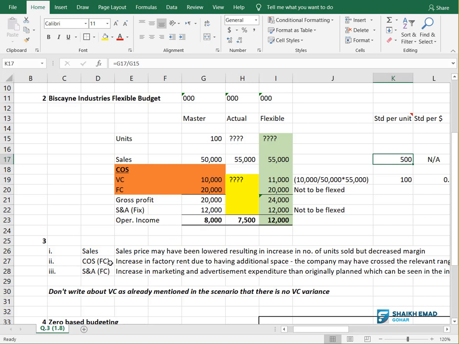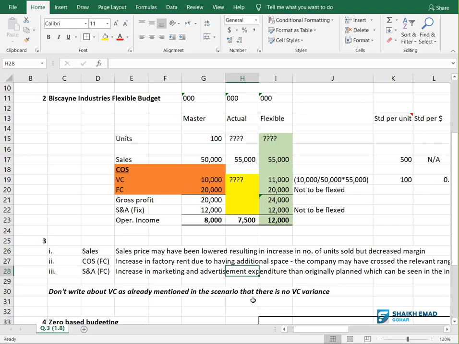Now, the second point you can write is due to cost of sale, fixed cost. What is fixed cost? In cost of sale, it results from production overheads, the production cost. For example, an increase in factory rent due to having additional space. We were having a certain number of units we can make in the factory. If we need to cross those units, we need additional factory space. This is a sudden jump in your fixed cost.